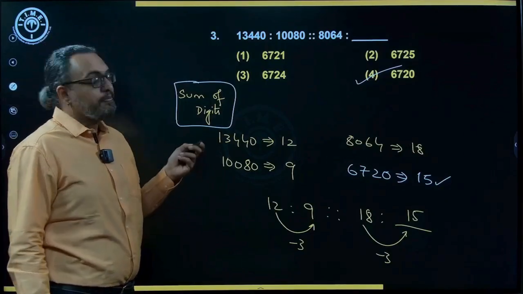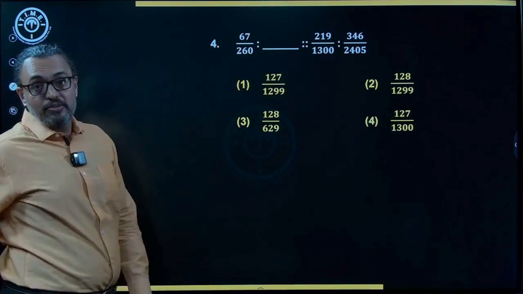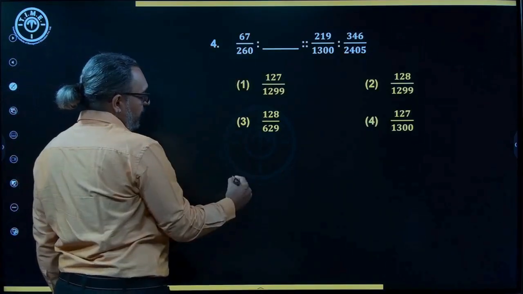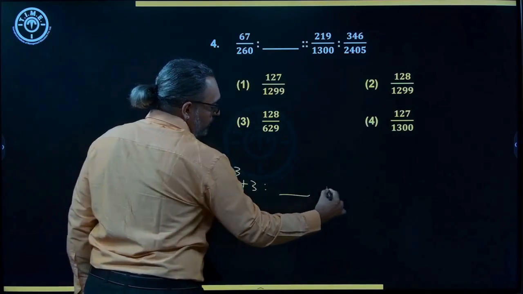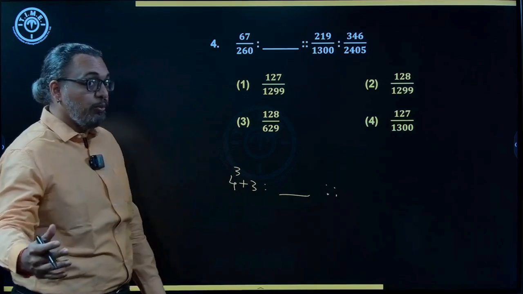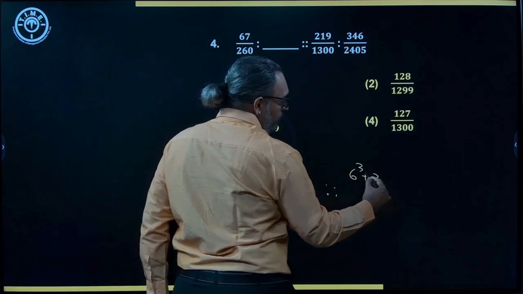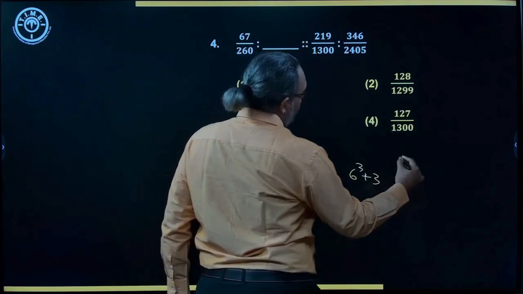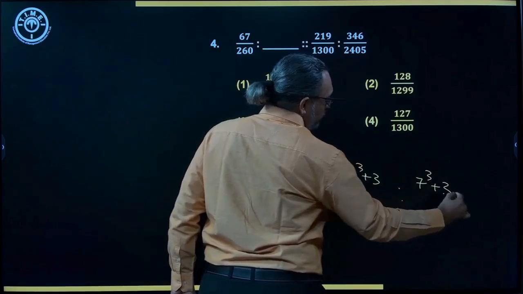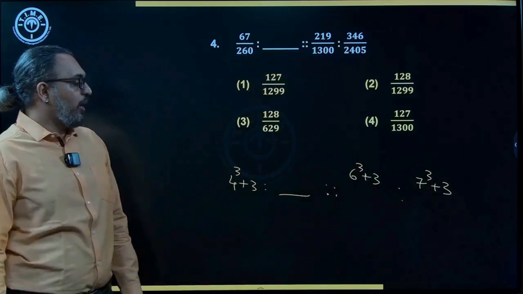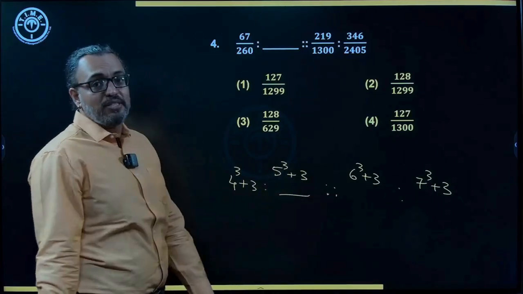The next one. Now look at the numerators. We have 67. Can I write it as 4 cube plus 3? Then you have a blank. We'll come to that. I'm only concentrating on the numerators first. Then look at 219, 6 cube plus 3. Correct? And then you have 346, 7 cube plus 3. So in the numerator, you have this. So basically, my answer is 5 cube plus 3, which is 125 plus 3, 128.